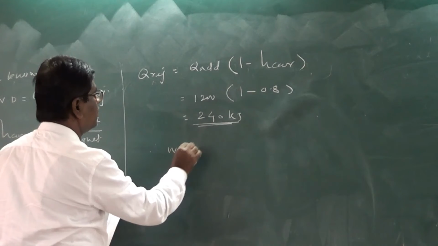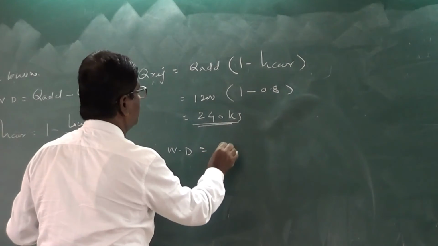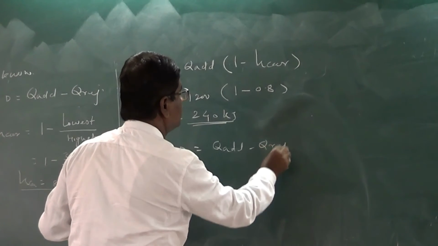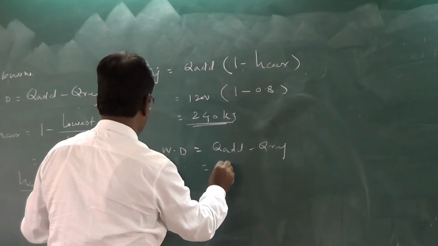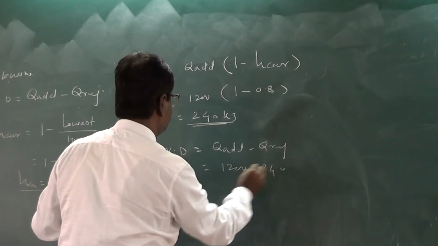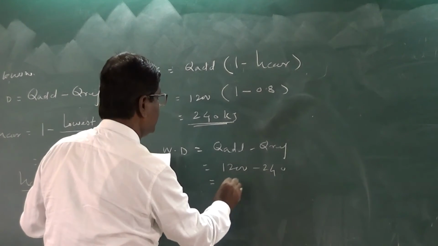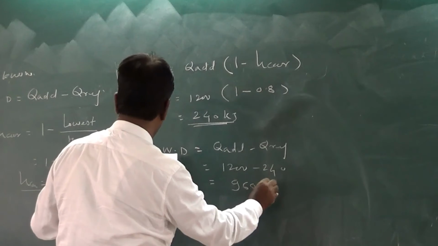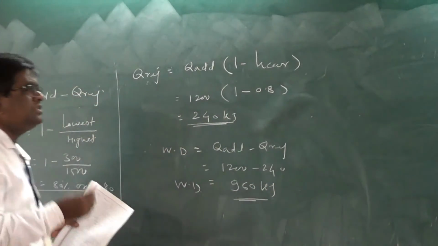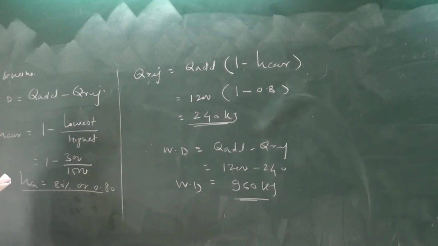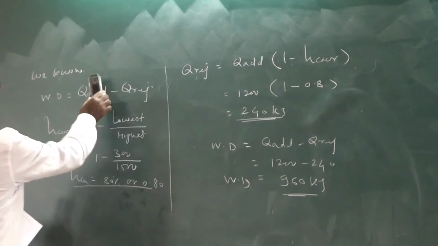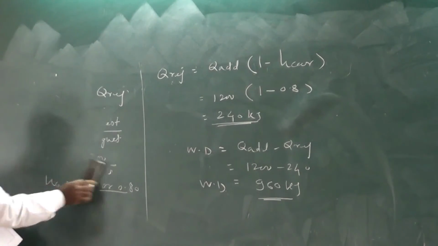Therefore, work done is equal to Q added minus Q rejected, so 1200 minus 240 is equal to 960 kilojoules of work done. So the answers which are asked, the heat rejected, we also calculated the work. Okay.